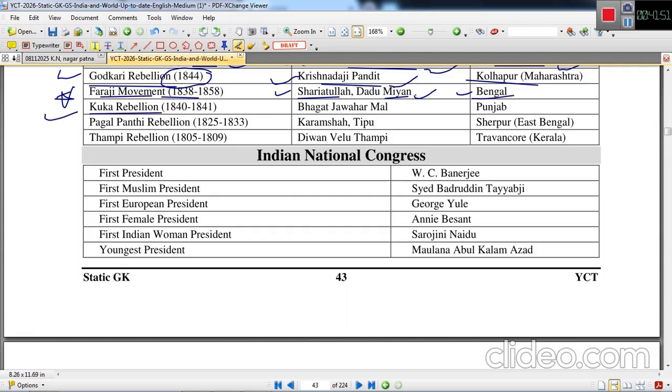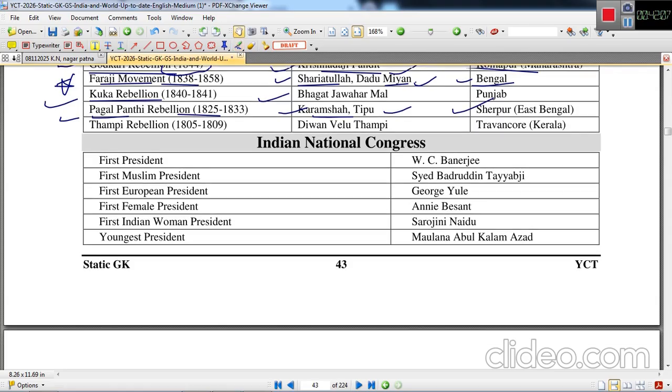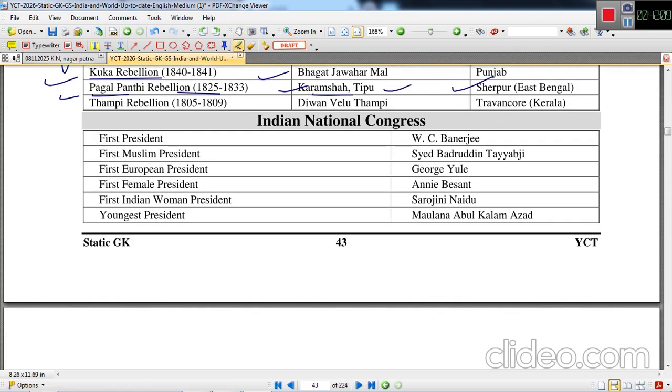Kuka rebellion started in Punjab region in 1840 to 41 by Bhagat Jawahar Mal. Pagalpanthi rebellion 1825 to 33. Karm Shah and Tipu were the leaders. This was in Sherpur region of East Bengal. Then Thampi rebellion started in 1805, culminated in 1809, by Diwan Velu Thampi, and he was brutally treated and suppressed by Britishers. This was in Travancore, Kerala.